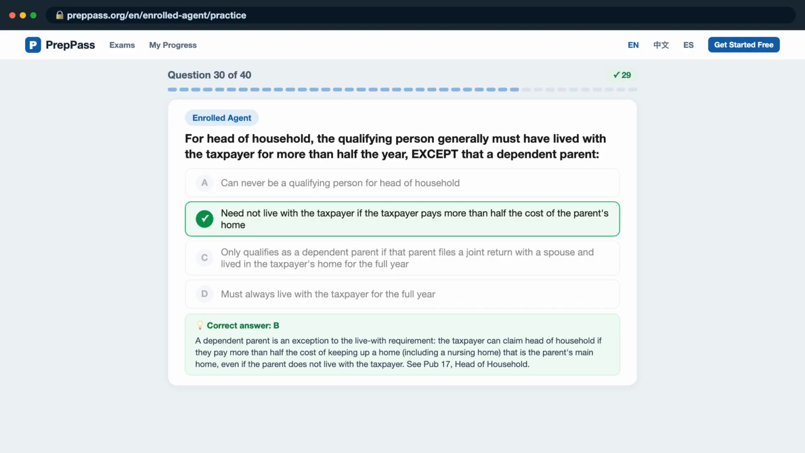A dependent parent is an exception to the live with requirement. The taxpayer can claim head of household if they pay more than half the cost of keeping up a home, including a nursing home, that is the parent's main home, even if the parent does not live with the taxpayer. See PUB 17, Head of Household.